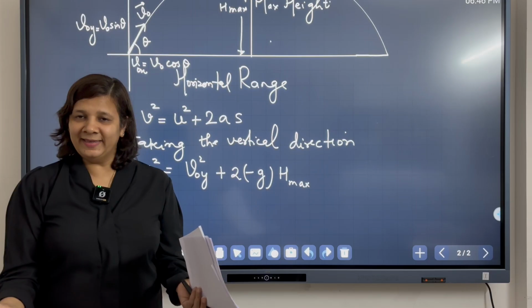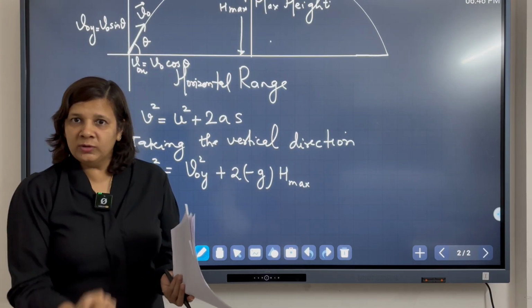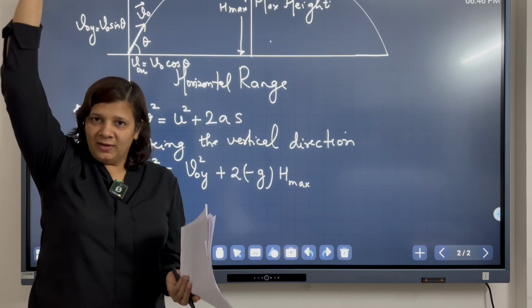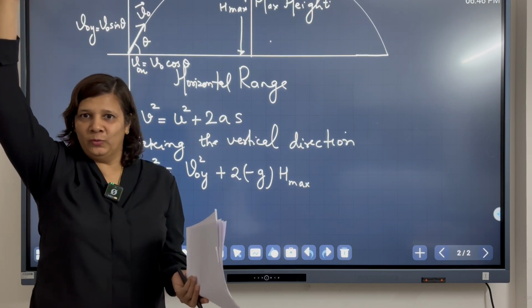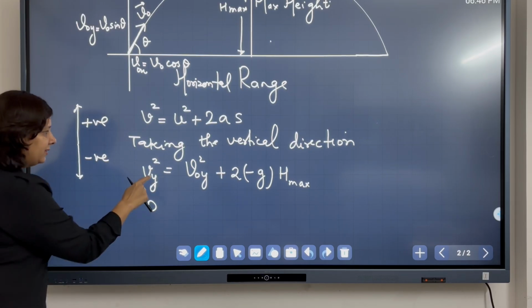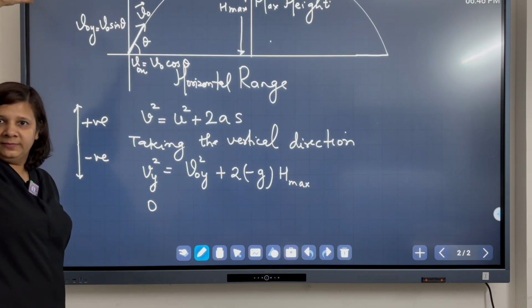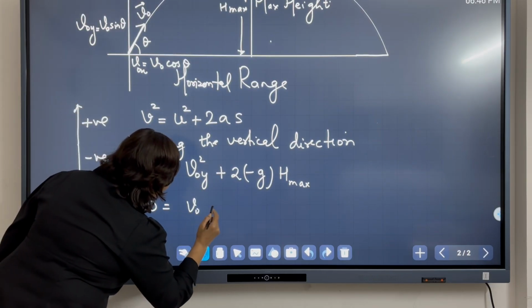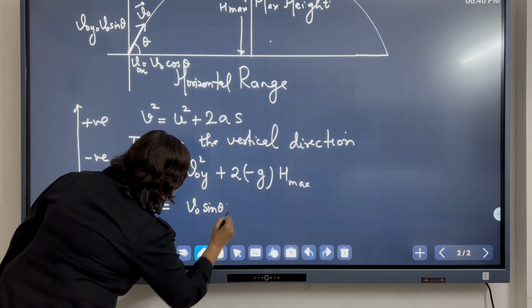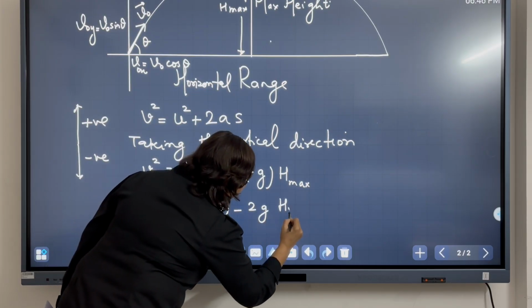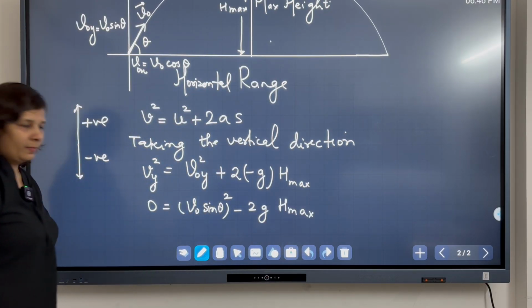Just now we said that when I throw the ball up, at the maximum height, the vertical component of the velocity will become 0, right? So this vy at the maximum height will become 0. This is equal to v0 sine theta whole square minus 2g h maximum. Is this clear to all of you?